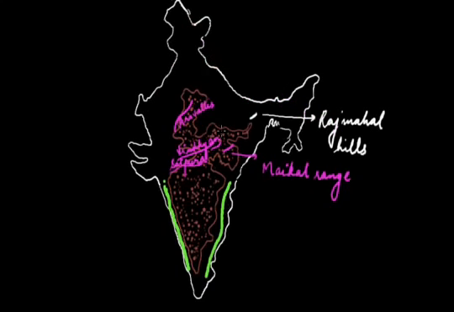The western and the northwest flank of the plateau is occupied by the Aravallis. The Aravallis run for a distance of about 800 kilometers from Ahmedabad to Delhi. It reaches its maximum height of 1722 meters at Guru Shikhar in Mount Abu. Having a northeast-southwest axis, the Aravallis form discontinuous ridges between Gujarat and Delhi.